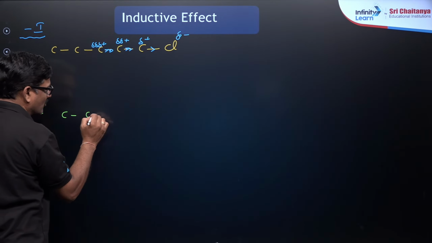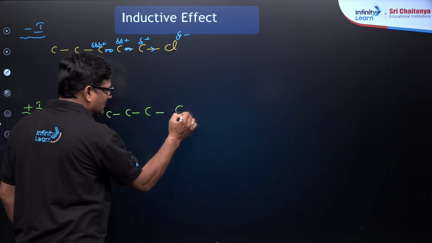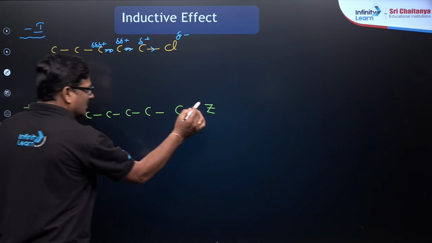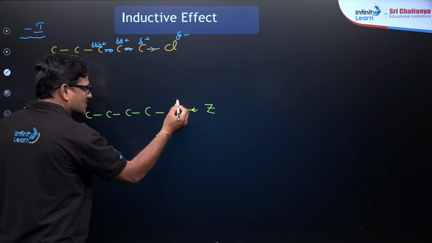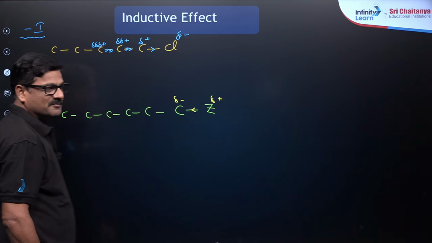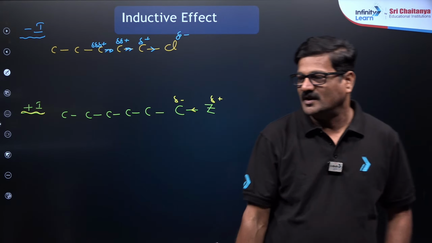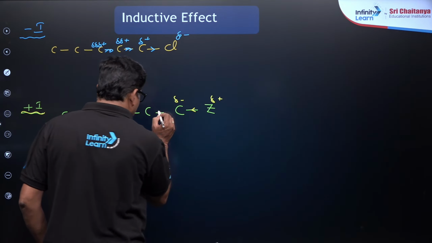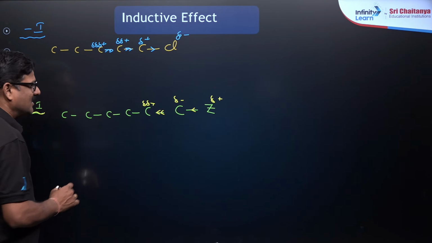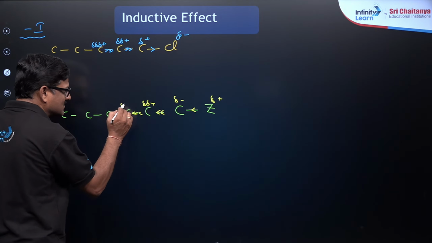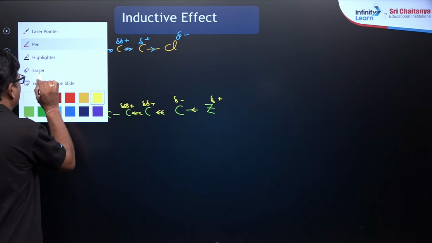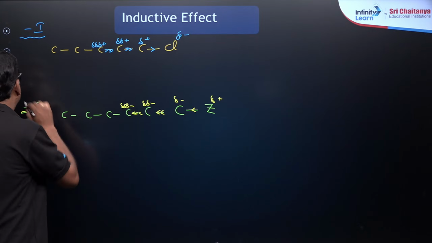And let us talk about the positive inductive effect. You take a group that is less electronegative than carbon, so that the carbon has electrons being pushed toward it, so that you will get a negative charge here and a positive charge there. This is what is called a positive inductive effect. It is very important. In most cases we see the negative inductive effect only, not the positive inductive effect. And it is going to be pulled like this, and the inductive effect appears up to here. So that is going to be negative. Yes, this is going to be a negative charge.